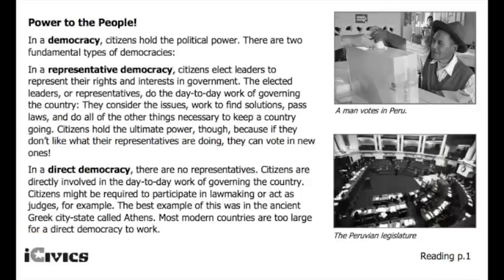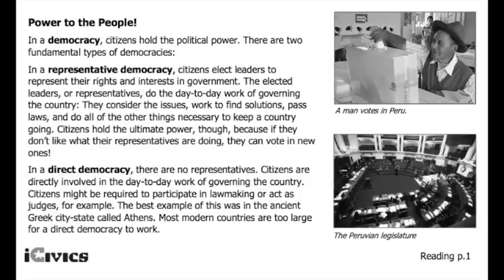Power to the people. In a democracy, citizens hold the political power. There are two fundamental types of democracies. So underline or highlight that. In a democracy, the citizens hold the political power, so the power comes from the people.